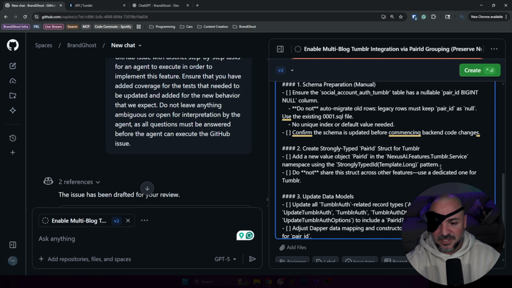I'm going to make this issue. I'm going to assign it to Copilot. And then when the next video is ready, you can check it out right up here. And we'll go see what it was like to navigate the pull request.